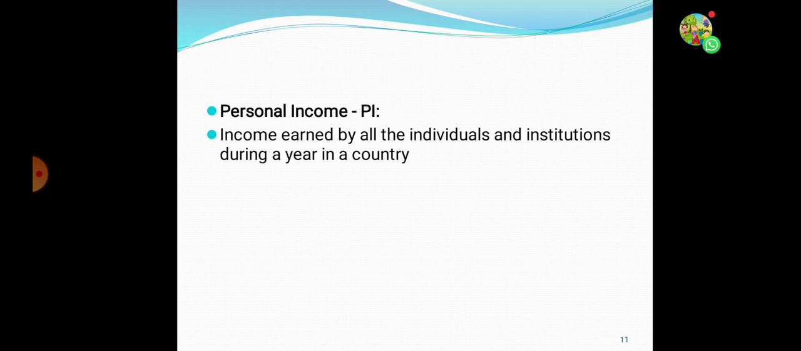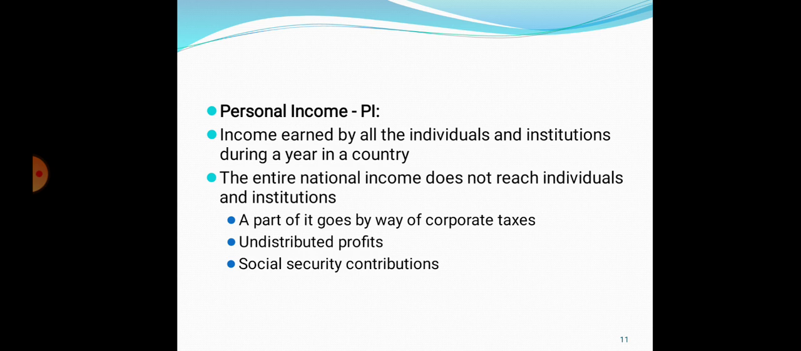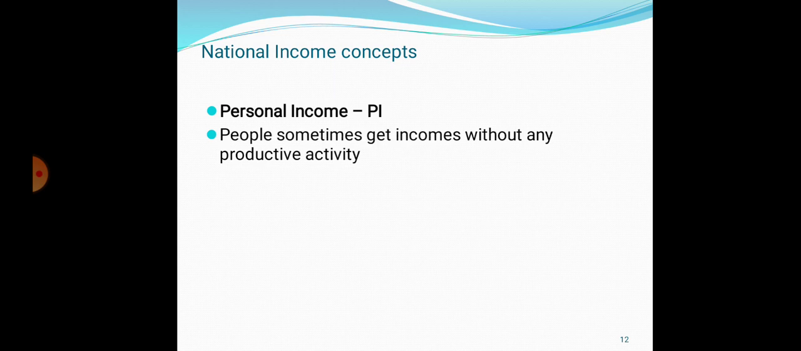Now the next point, personal income. So what is personal income? Income earned by all individuals and institutions during a year in a country. Whatever the income earned by all individuals, institutions and businesses in our country, that is called personal income. The entire national income does not reach individuals and institutions. A part of it goes by way of corporate taxes, undistributed profits, and social security contributions. These are the three important ways, and that's why personal income is calculated differently based on these three factors.